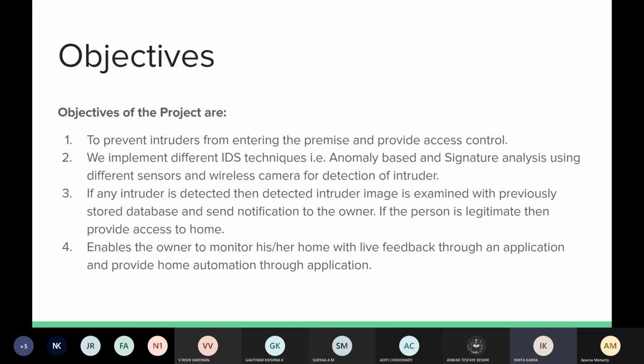Then we're going to use different IDS techniques, that is anomaly-based and signature analysis, using different sensors and wireless cameras to detect intruders. If any intruder is detected, then the intruder image is compared with a previously stored database to send a notification to the owner. Say if someone tries to break into your apartment more than once, the notification will be sent along with the image, and the image data can also be used to later track the person who is trying to intrude. We're also going to enable the homeowner to see and monitor the activity of the feed through an application. Our application is going to be Flutter based, and we're going to use a Node backend alongside it.